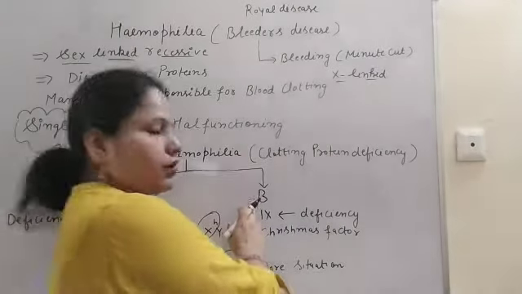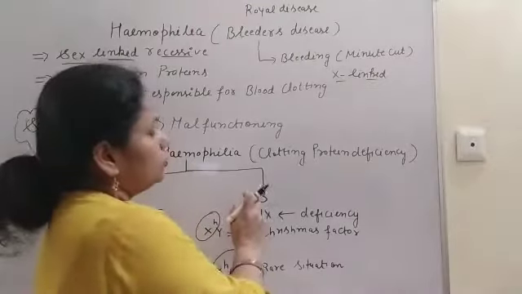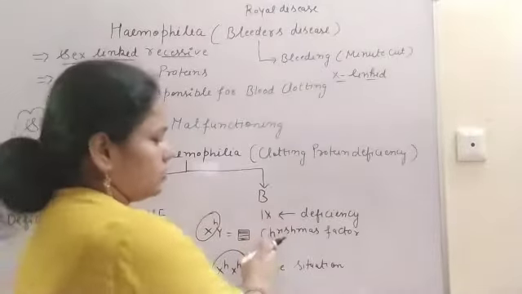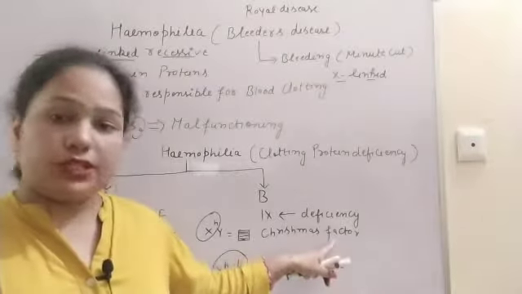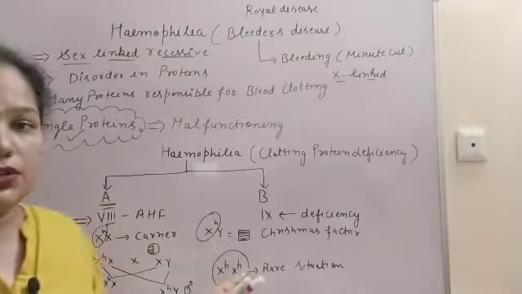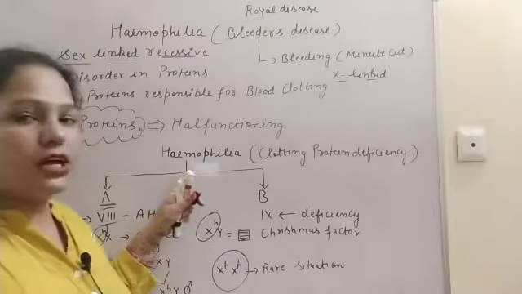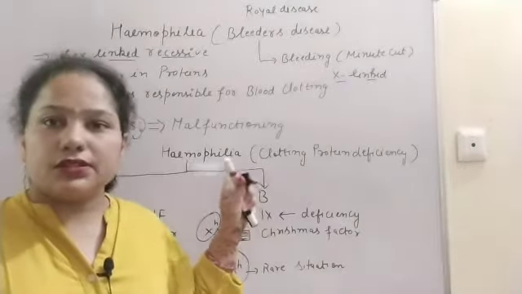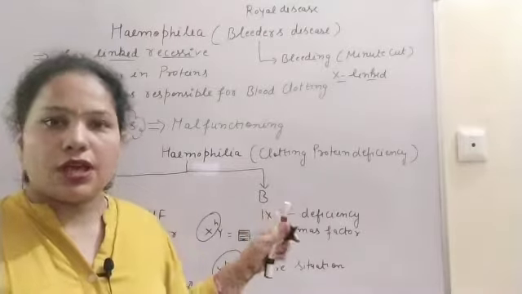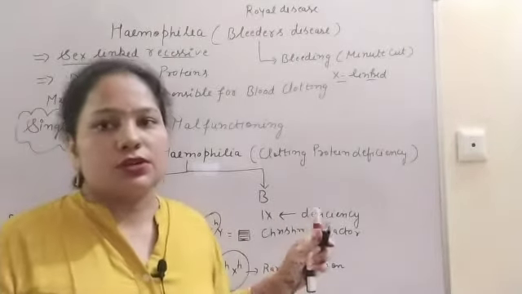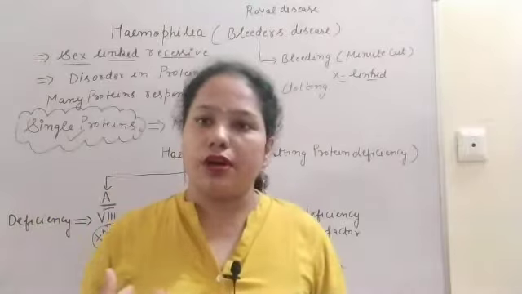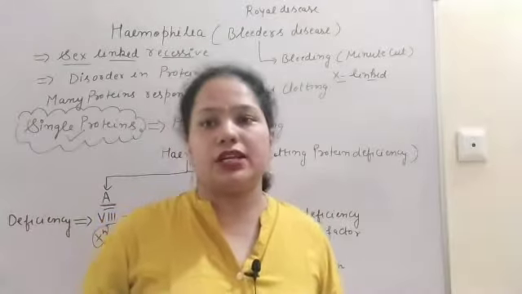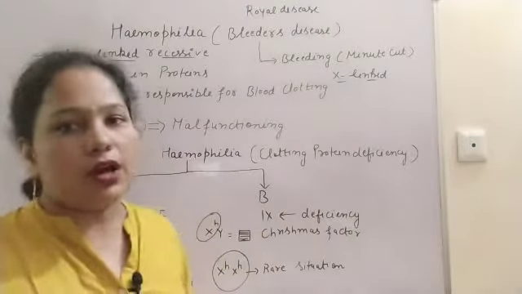Then second, hemophilia B. This is due to the deficiency of factor 9, and this factor is also known as the Christmas factor. So there are two types of hemophilia, hemophilia A and hemophilia B. So hemophilia is a sex linked recessive disorder, and what happens in this disease? Due to a small cut there will be continuous bleeding, and the bleeding is so harmful that finally there will be the death of a person.